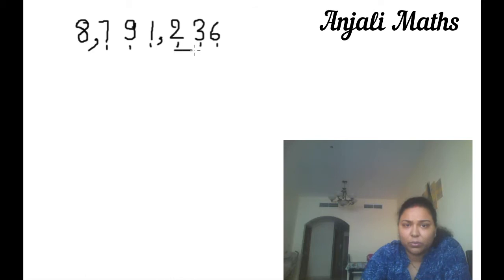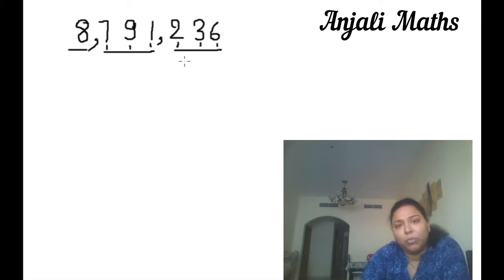Now these three numbers, we can say these are periods, and the name of this period is ones. I will write it upside. This is the ones period.